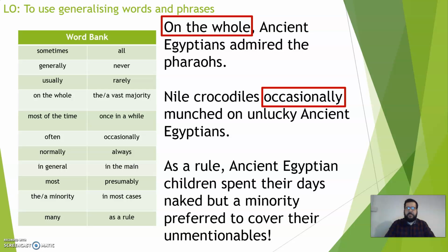And in the last sentence, we have got as a rule and a minority. As a rule, ancient Egyptian children spent their days naked, but a minority preferred to cover their unmentionables. This is telling you that as a rule, that's pretty much every single ancient Egyptian child, but not every single one, and you can't give an exact number. The minority preferred, so only a small number of the children actually preferred to cover themselves up. You can see how the generalisers have been used, and we can use more than one in one sentence. In the last sentence, as a rule is telling you how often something has happened, and a minority is telling you how many of it's happened.